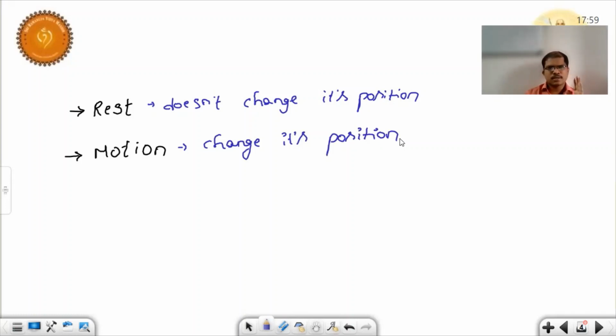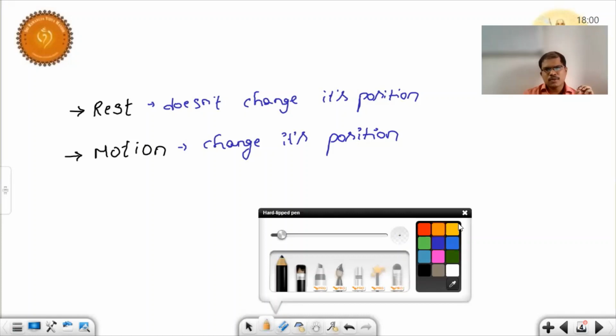If you observe, time continuously runs. Time doesn't stop. As time runs, the body position also should change along with the time with respect to the surroundings. Whenever the body is changing its position along with the time, the body is said to be in a state of motion. If the body position is not changing with time, then the body is said to be in a state of rest.